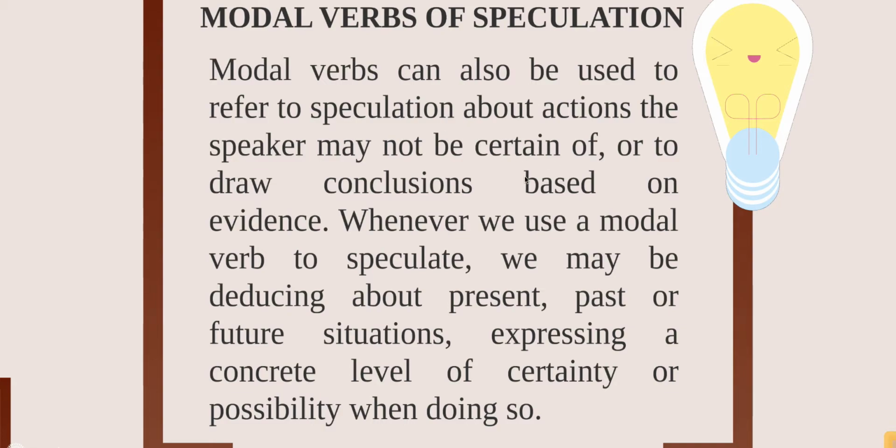So you are going to use it to speculate, and it can be used to speculate about things that happen in the past, in the present, or in the future, okay? And each modal verb is going to give you a specific level of certainty about the things that are happening. So modal verbs of speculation say how sure you are about something.